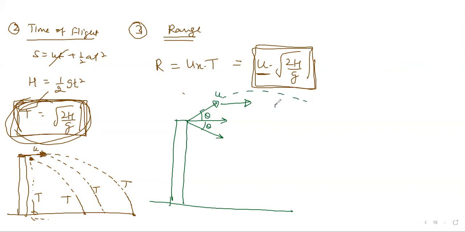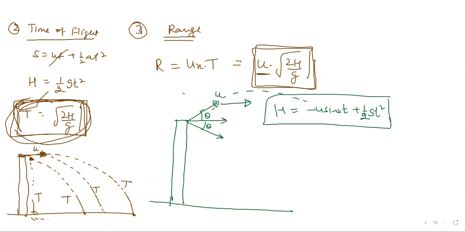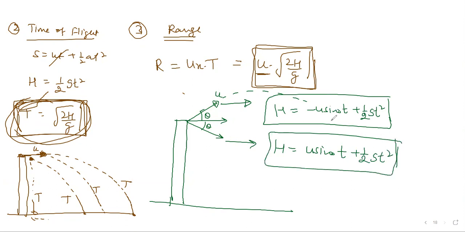But what's the equation? You write h is equal to minus u sine theta into t plus half g t square. This equation I already discussed in 1D motion also, if you remember. Right now, you're throwing at some angle. Same if you're throwing downward, then how does the equation look? u sine theta into t plus half g t square, right? If you throw at an angle, this is what happens. So everything we have discussed now about projectile motion.